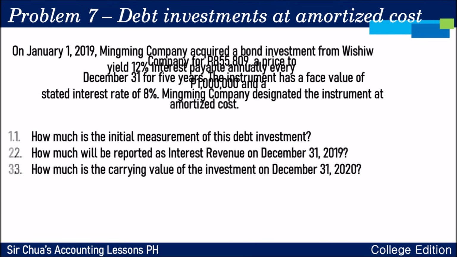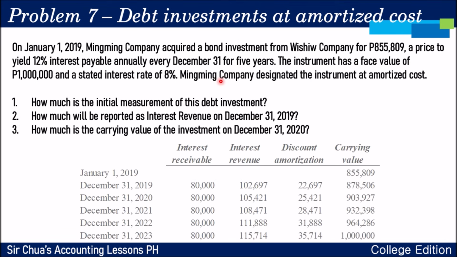So gawa lang din po tayo ng ating amortization table. So you multiply 8% to the face value of 1 million. So tigi 80,000 po yan. But your interest revenue is 12% of the previous year's carrying value. So for this problem, 855,809, and then, you multiply it by 12%. So, yun po yung 102,697.